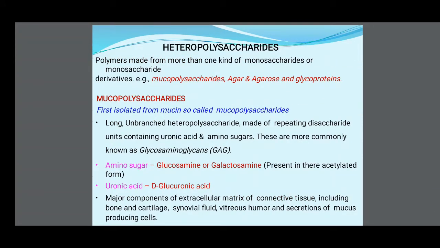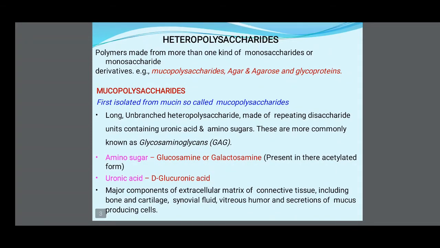Then we discuss heteropolysaccharides, polymers made from more than one kind of monosaccharide or monosaccharide derivative. Examples: mucopolysaccharides, agar and agarose, and glycoprotein. Mucopolysaccharides were first isolated from mucin, so they are called mucopolysaccharides. They are long unbranched heteropolysaccharides made of repeating disaccharide units containing uronic acid and amino sugar. These are more commonly known as glycosaminoglycans.